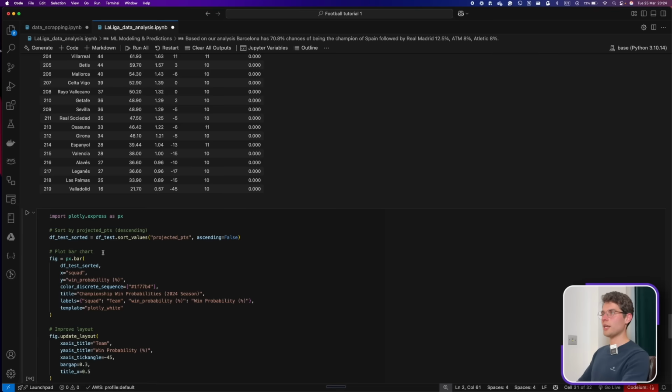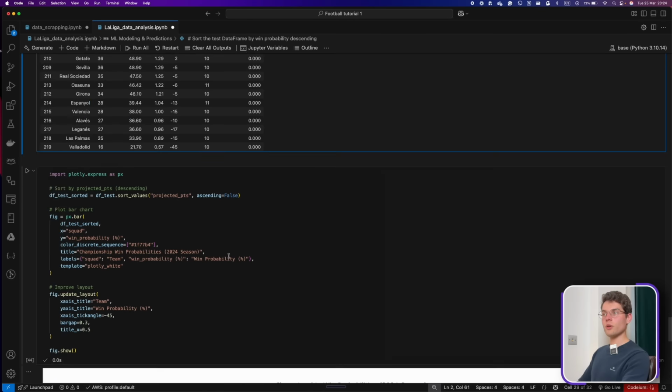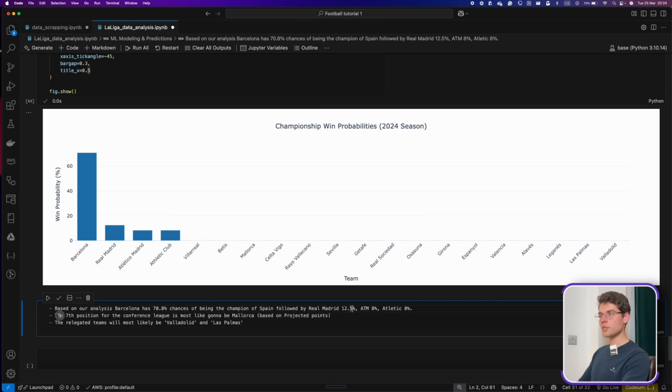If we look again here, we can see 1, 2, 3, 4, 5, 6, 7 for the Conference League, and it's more likely to be Mallorca. So we can say Mallorca might be the team that is going to finish 7th based on our analysis and our assumptions, and the relegated teams will be Las Palmas and Valladolid, as we can see in here.